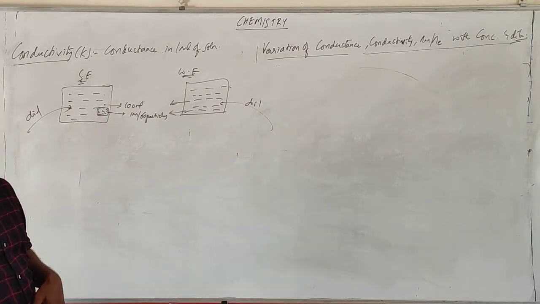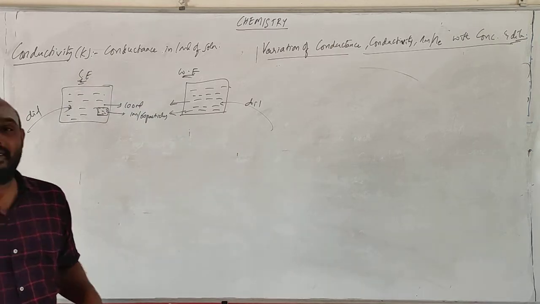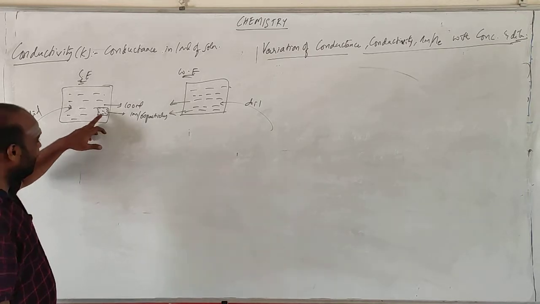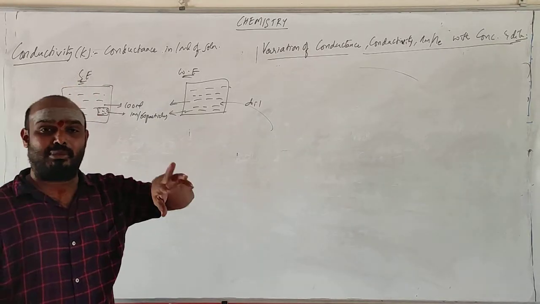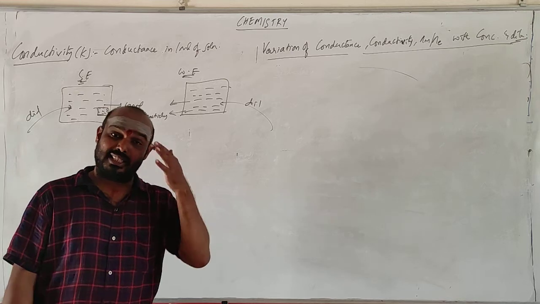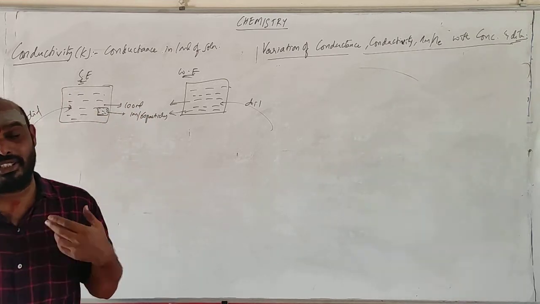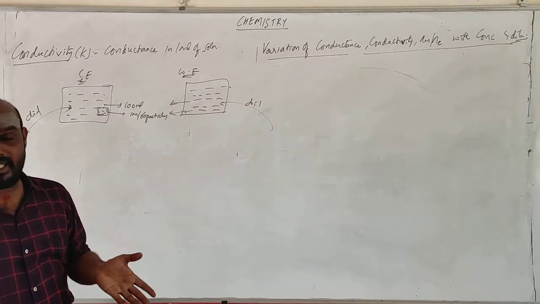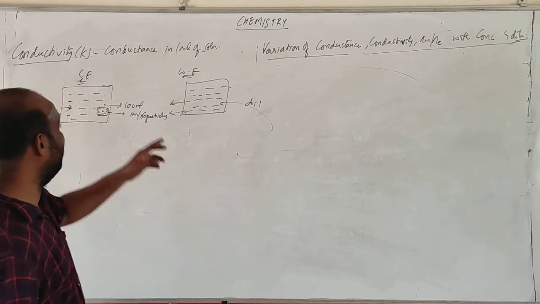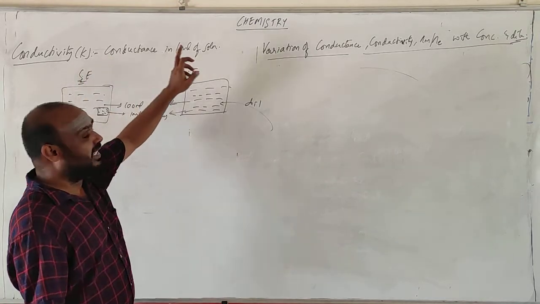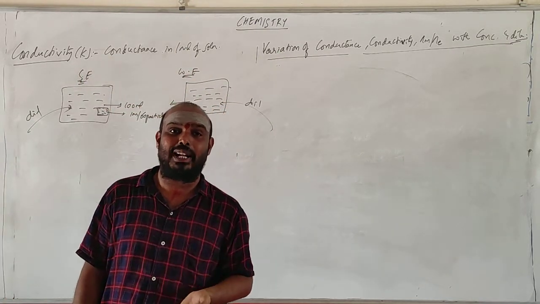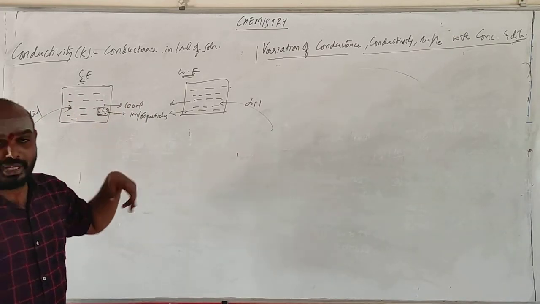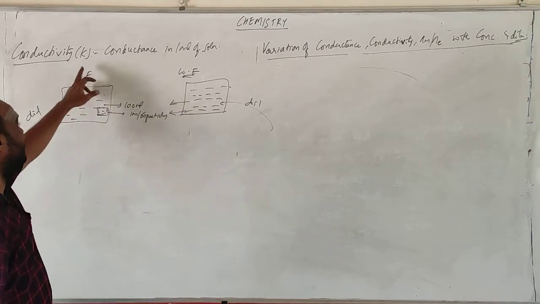What happens to K value? K value will decrease. Why? If you add water, number of ions will increase, so that conductance will increase. But what is meant by conductivity? Conductivity is the conductance you are getting by the solute particles present in 1 ml. In 1 ml of liquid, how many solute particles are there, and by that how much conductance you are getting? That is called conductivity.